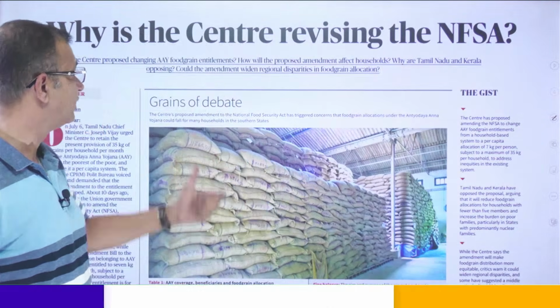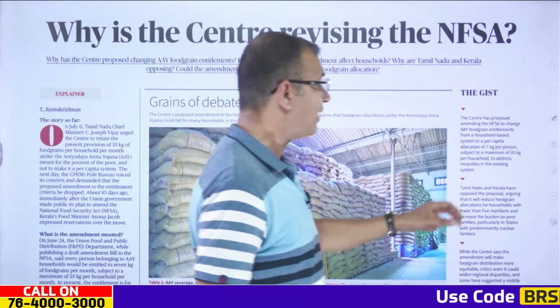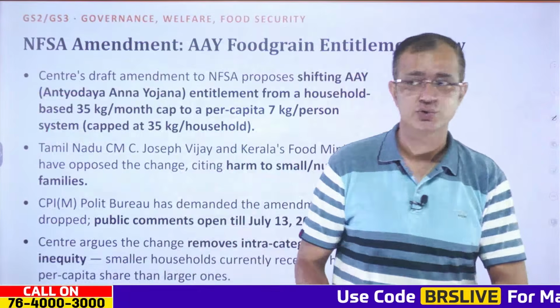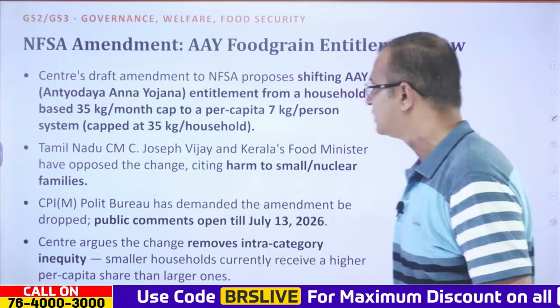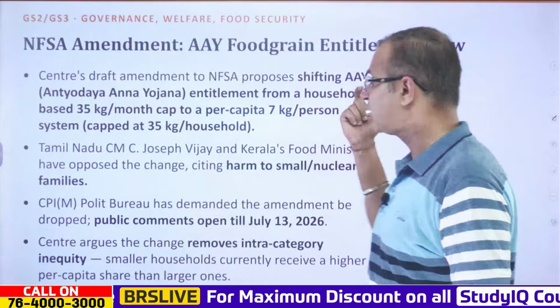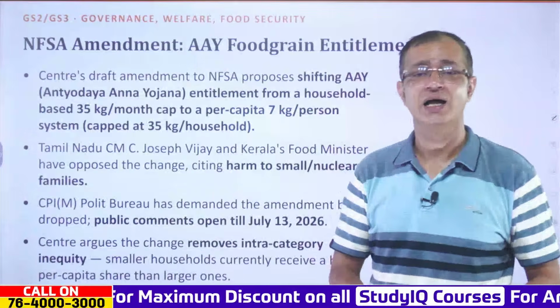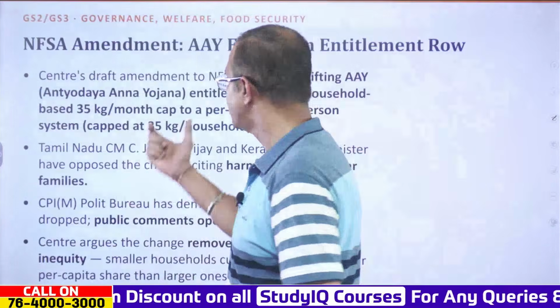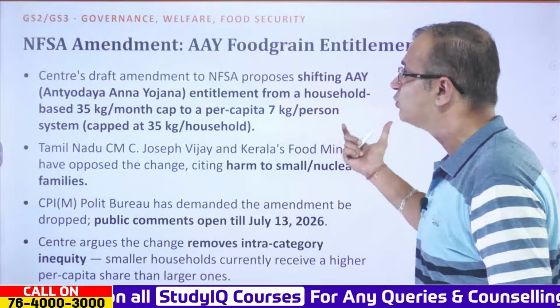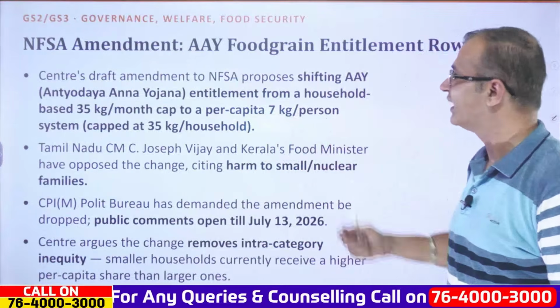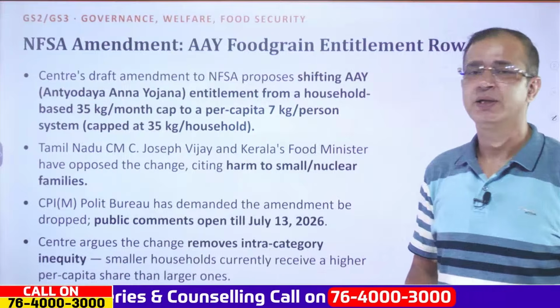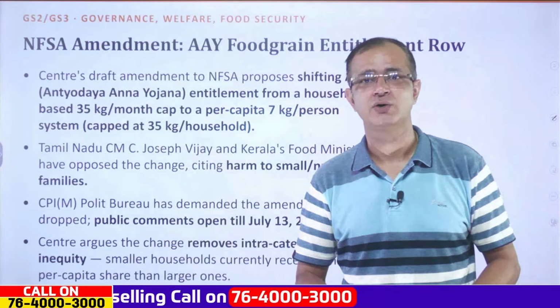Now coming to the next important news in today's The Hindu, it is about the NFSA, the recent amendments which have been proposed. Over here, it is quite important that the draft amendment to the NFSA proposes shifting of AAY, that is Antyodaya Anna Yojana, entitlement from the household-based 35 kg per month cap to a per capita 7 kg per person system, which will be capped at 35 kg per household also.